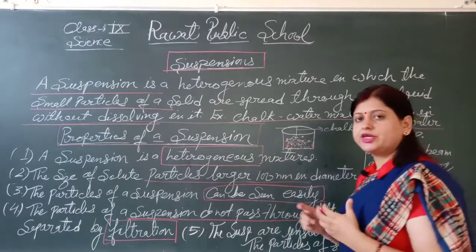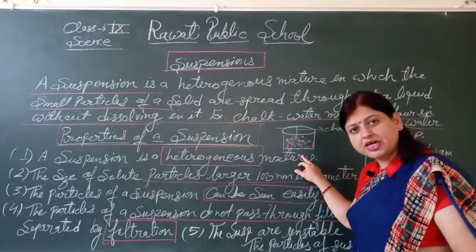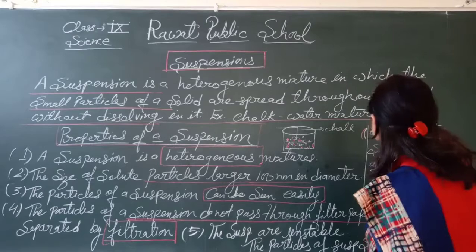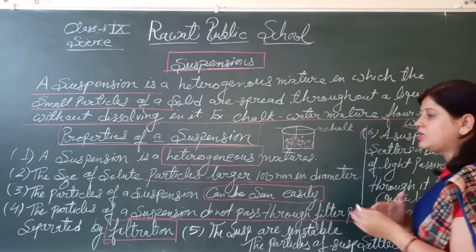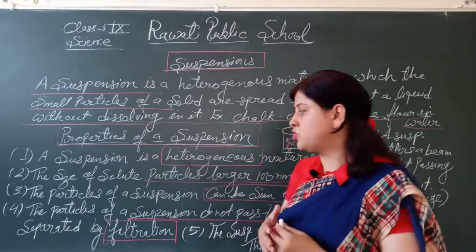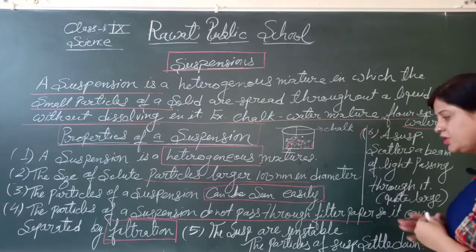A beam of light is scattered because it has particles that we can see by the naked eye. So the particles of a suspension scatter a beam of light because they are quite larger in comparison to a solution. The particles of a suspension are quite larger.